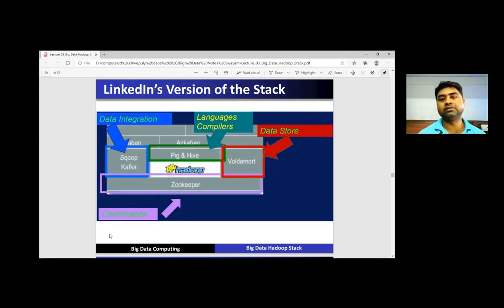This one is the LinkedIn version of the stack. Sqoop and Kafka are used for data integration. For data storage, LinkedIn uses Voldemort. Zookeeper is again used for coordination. And the language compilers are Pig as well as Hive.